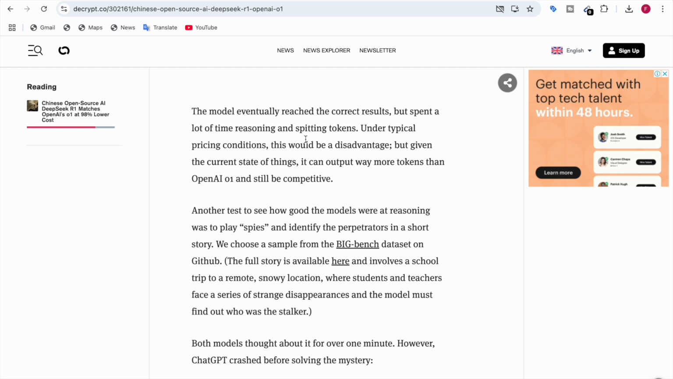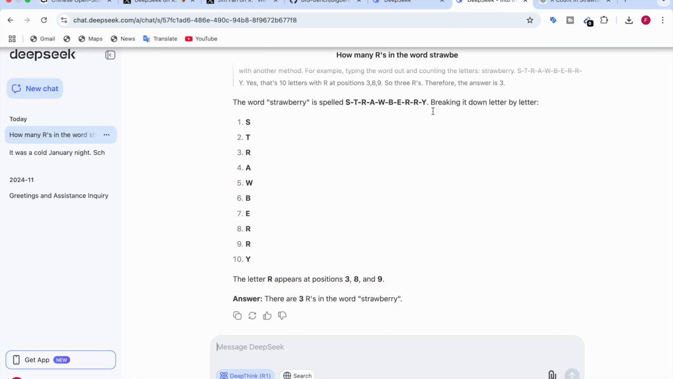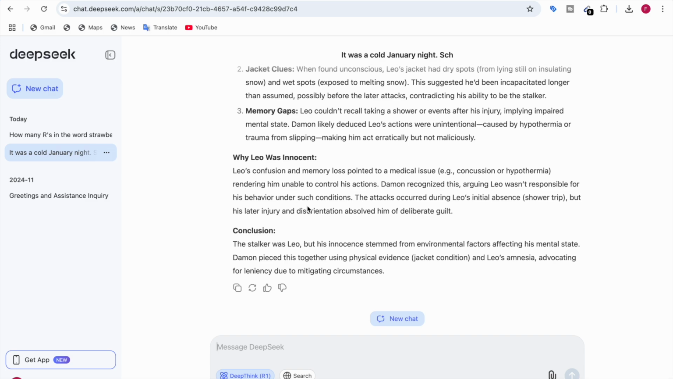There was another test that I gave DeepSeek R1 to check how good the models were at reasoning. There was a story to play spies, and they had to identify the stalker in a short story. And this sample was taken from the Big Bench dataset on GitHub. So you can go to GitHub and take the story, like take the input from it, and there is the answer also, which you can check to see whether the model gave the correct answer or not. So I chose the story and I put it on DeepSeek R1.